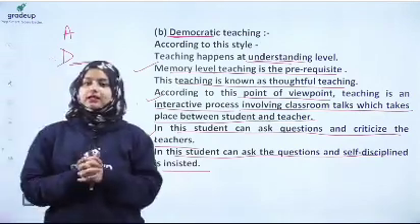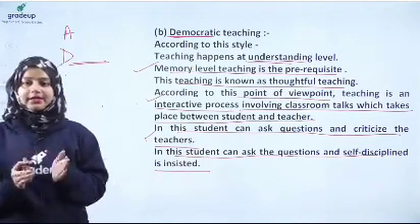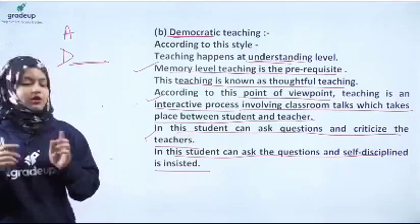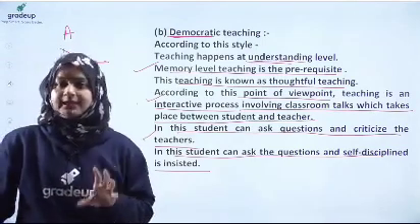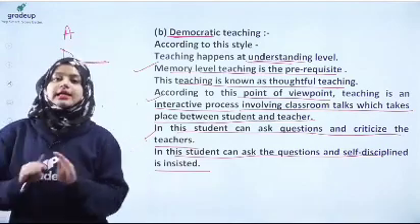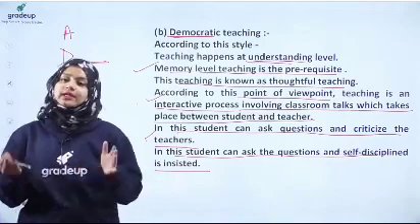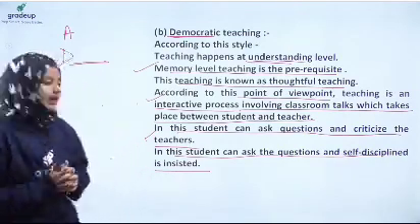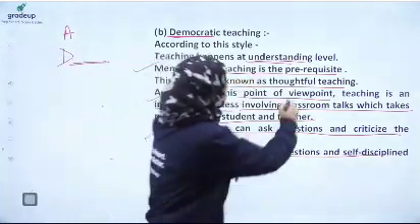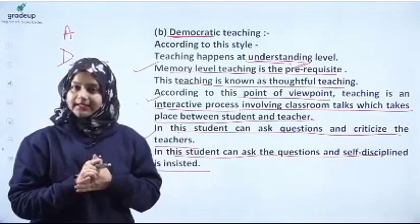Alright, democratic teaching applies to the understanding level. Understanding level means the student of the secondary level, right? Here I am explaining the meaning of prerequisite, wait. And the second thing is, like we are also studying over here. Here also democratic teaching is taking place, because we are open for classroom discussion, classroom talk. Wherever classroom talk is encouraged, where the student can ask questions and at the same time can criticize the teacher, that level of teaching is democratic teaching, right? And here in this, prerequisite means memory level is the prerequisite. Requisite means requirement, pre-requirement. Memory level is the pre-requirement, right?